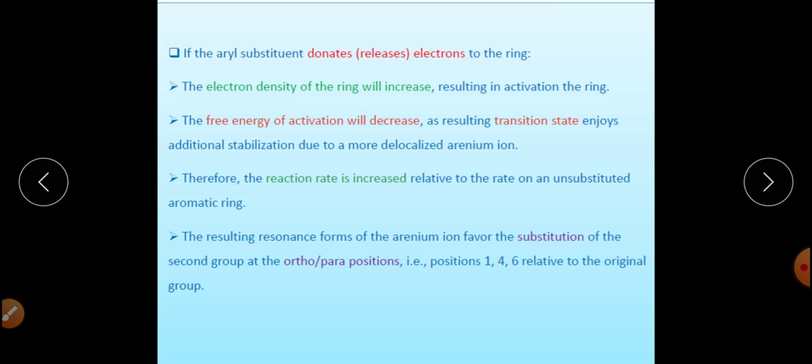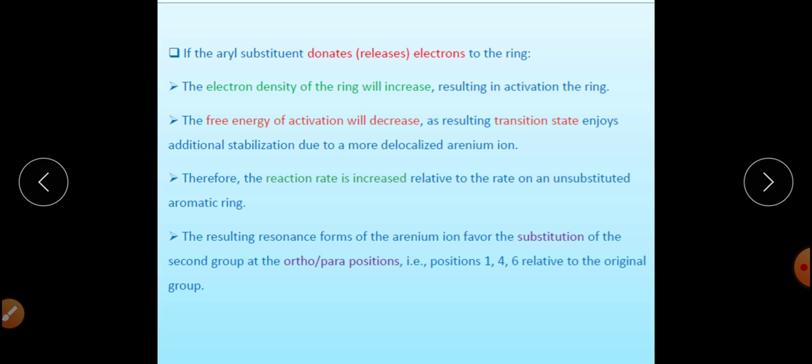Electrophile is an electron loving species, so if there is more electron density at the benzene ring, the rate of reaction will be faster, meaning the ring is activated.